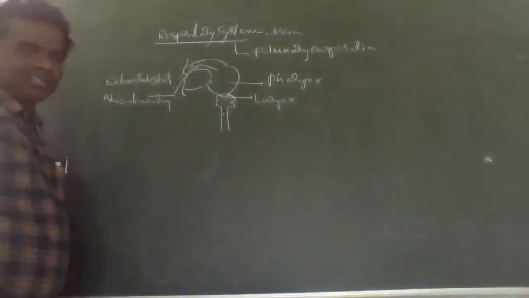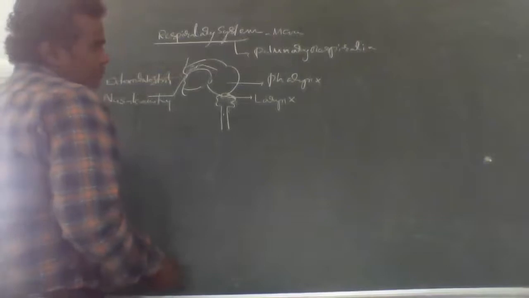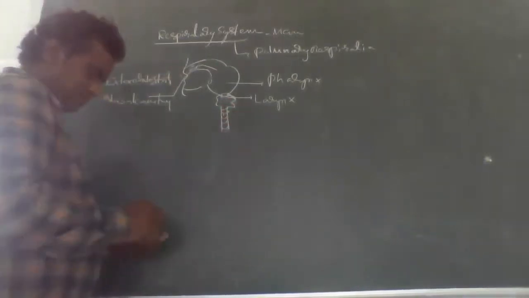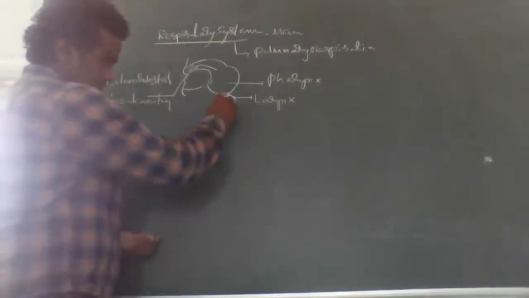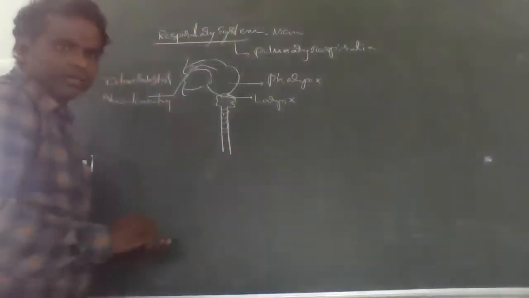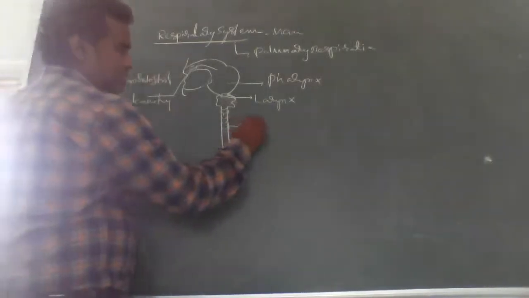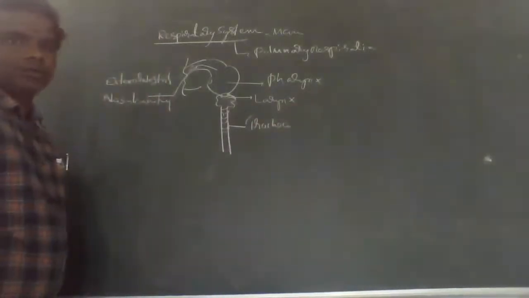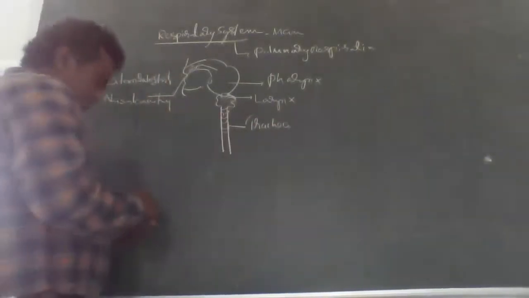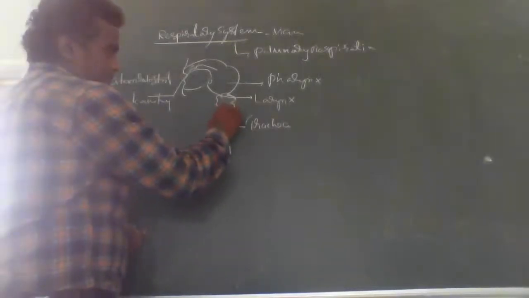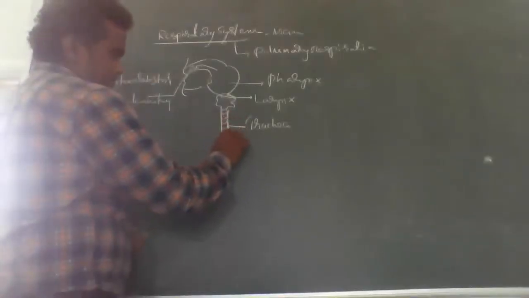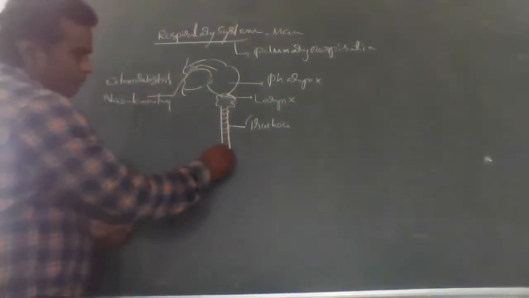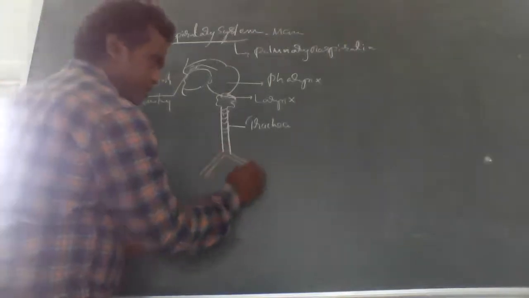Okay, larynx is there. And now this is called the trachea. Okay, trachea. And this trachea splits into two branches. The trachea splits into two branches.